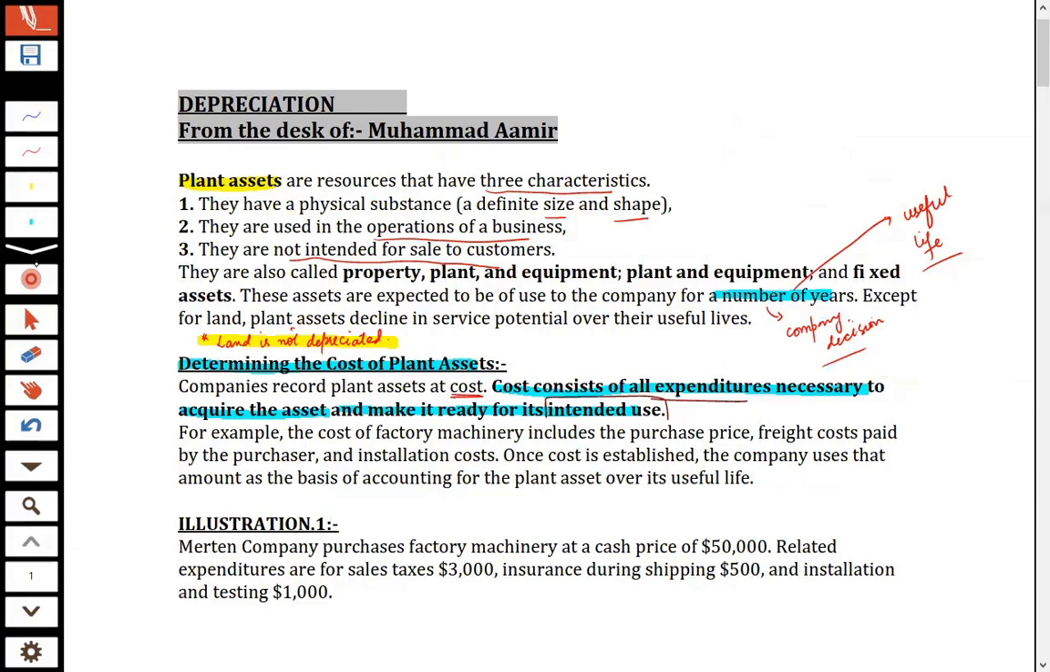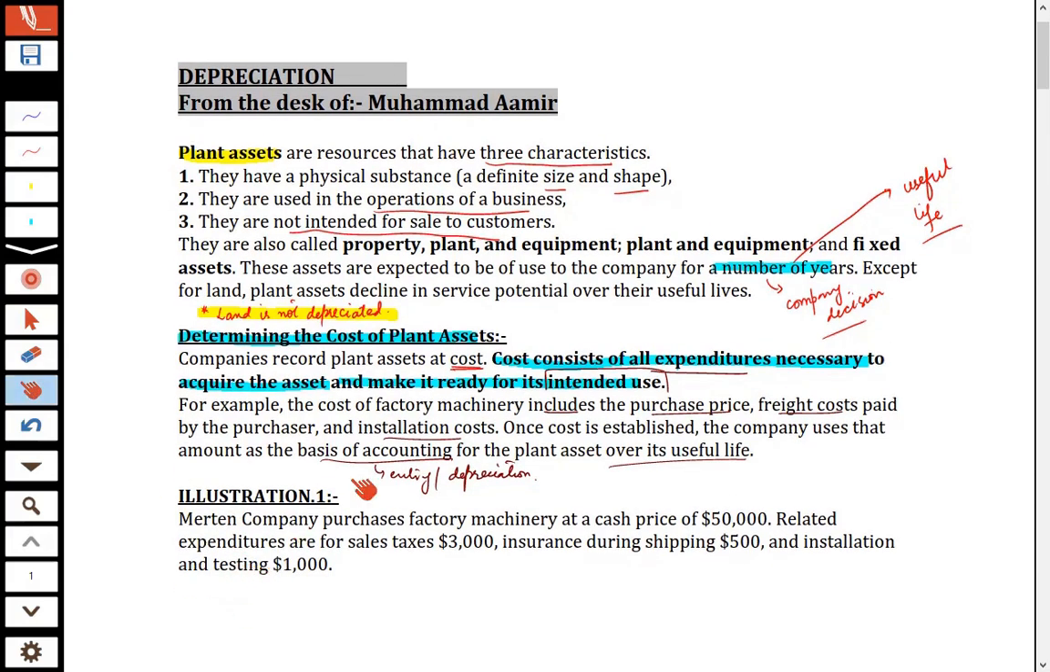Now, these are some examples. The cost of the machinery includes the purchase price, that is the invoice price, freight cost paid by the purchaser, and the installation cost. Once cost is established, the company uses that amount as the basis of accounting. As a basis of accounting means recording the entry, and then subsequently charging depreciation over its useful life. Clear? So determining the cost of the plant asset, that is any long-term asset, is very important in our context.